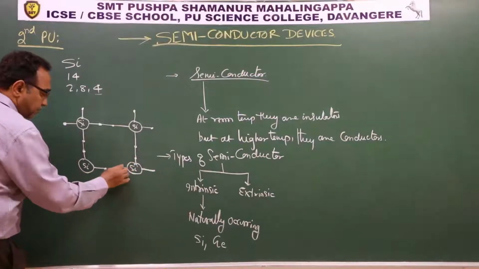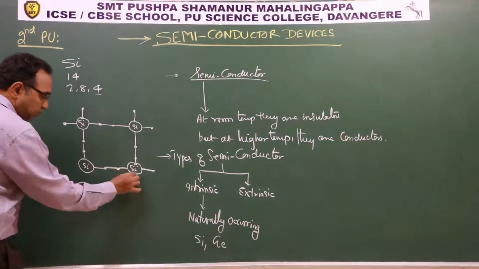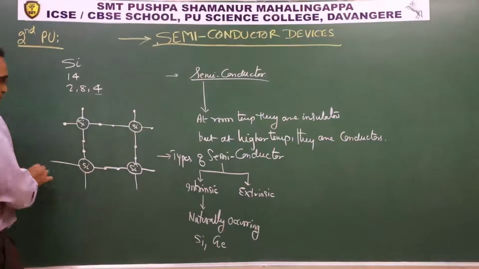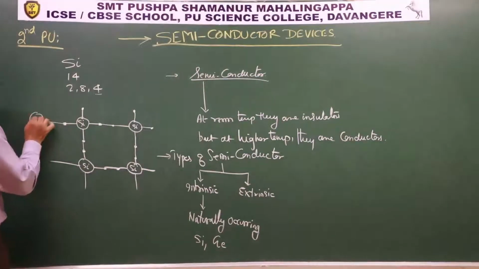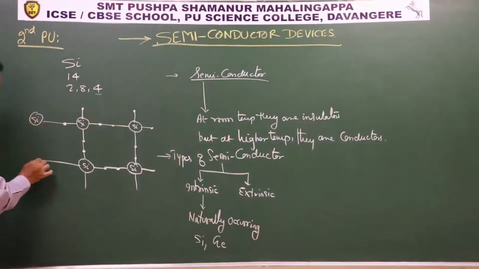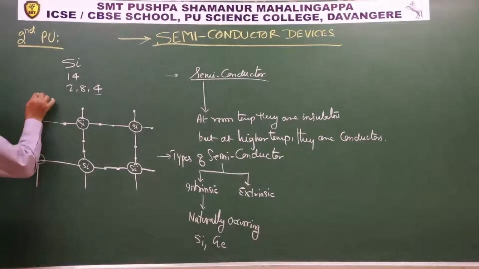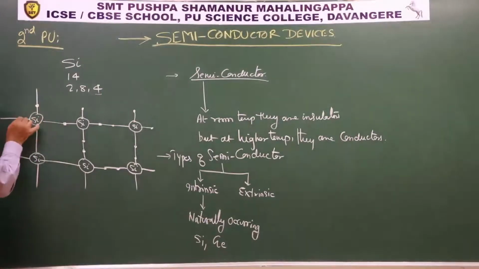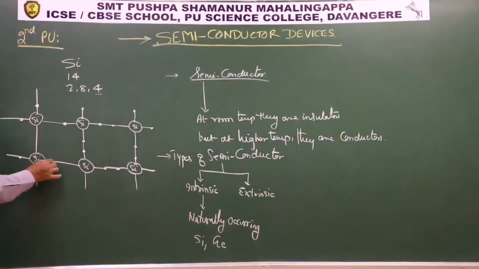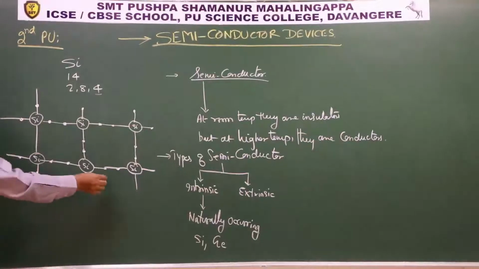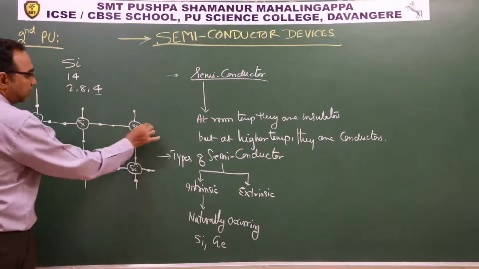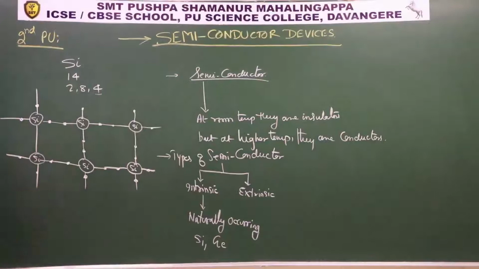You can take it this way. See, this is how it is bonded.